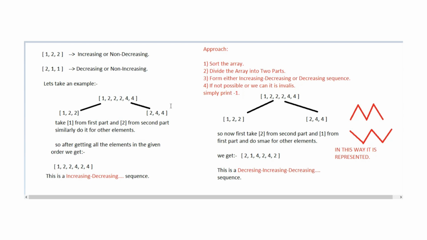So now we shorten down the problem into sub problems. First we have applied the technique of sorting, then we have broken our problem into two sub arrays. After the two sub arrays we have applied the two pointer technique, and at last we have created the array. If it is possible, good; if it is not possible, simply print -1. So this is the basic and required step to implement this problem.